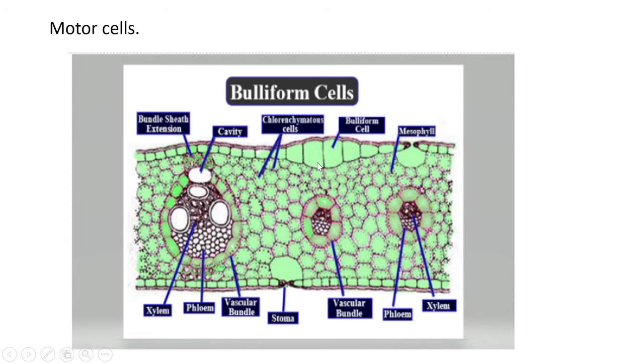They are thought to play a role in the unfolding of developing leaves and in the rolling and unrolling of mature leaves, responding to alternating wet and dry periods. So motor cells help in inward rolling of leaves. However, they do not have a direct role in transpiration or guttation.